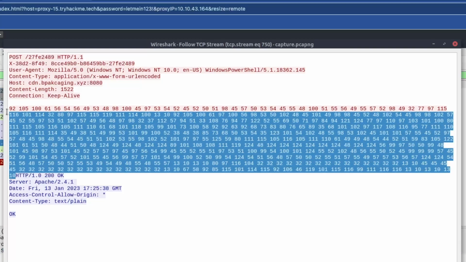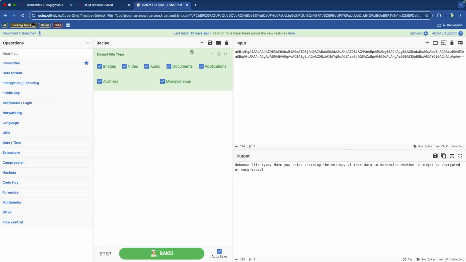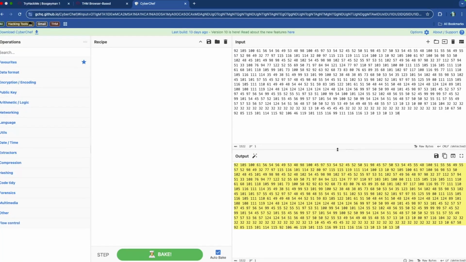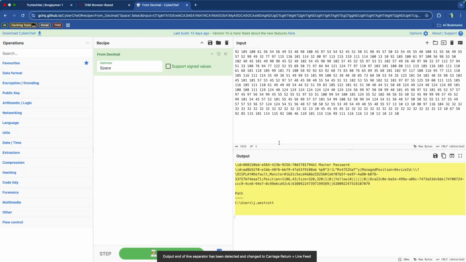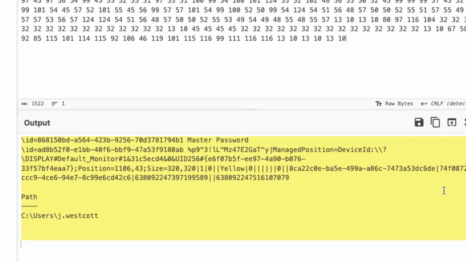So we're going to highlight this and copy this. We're going to go to CyberChef, and I'm going to delete this portion right there and paste the stuff that we found. Now we use this magic wand to give us the information, and it is decimal encoded. So this is decimal encoding, and now we actually get to see the data here.